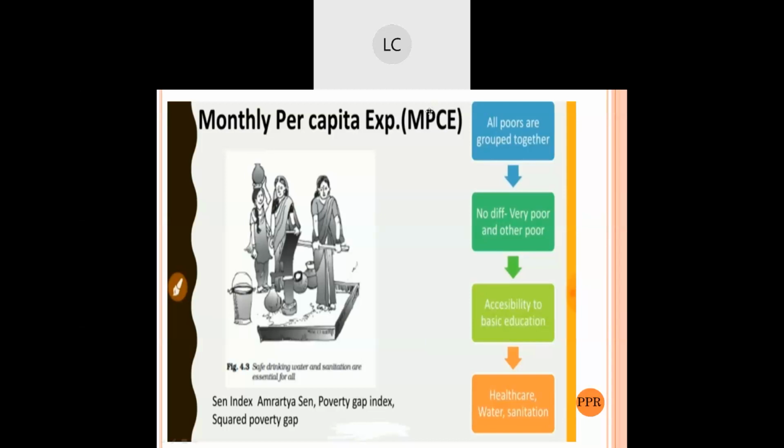So almost here we are with the concepts. There are many factors other than income and assets which are associated with poverty. Here there are many factors as we can see, and we can identify poverty. For instance, the accessibility to basic education, then healthcare facilities, then drinking water and sanitization. These are the assets by which poverty can be identified.